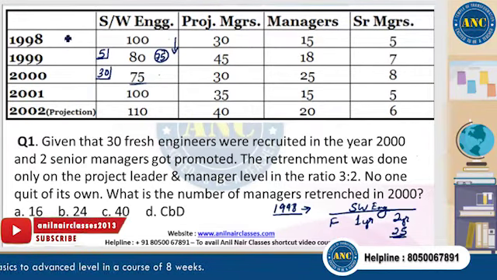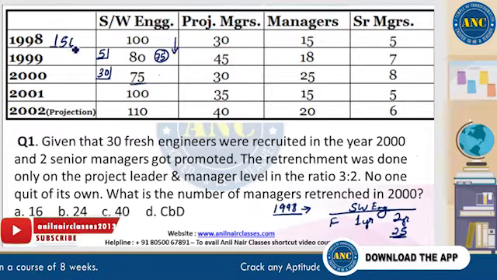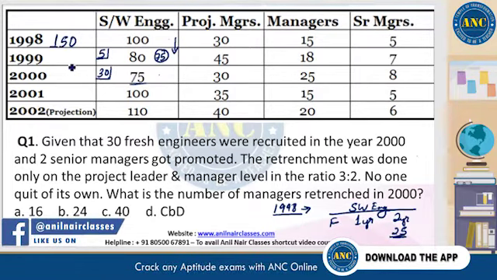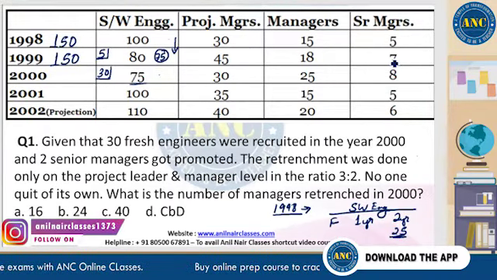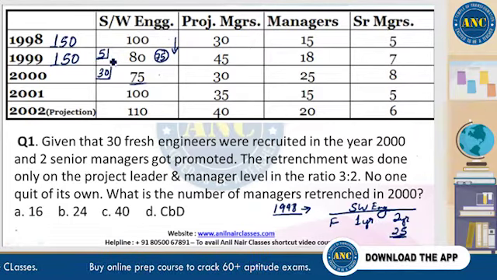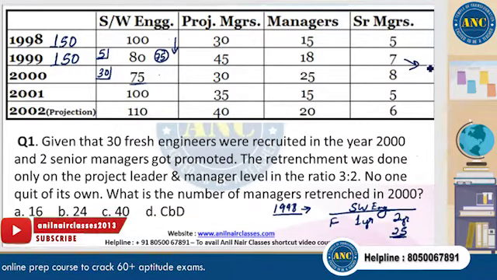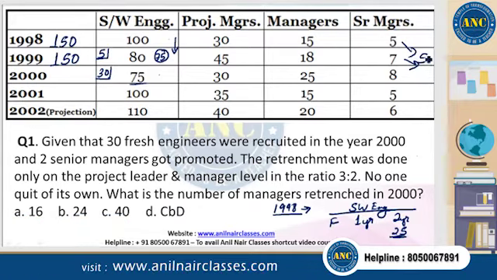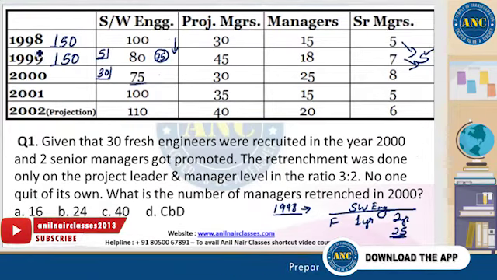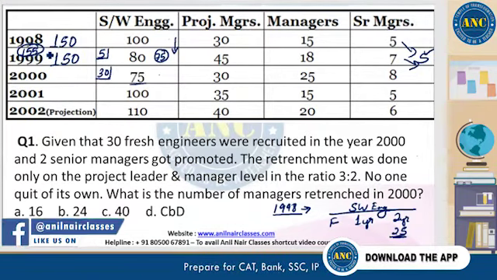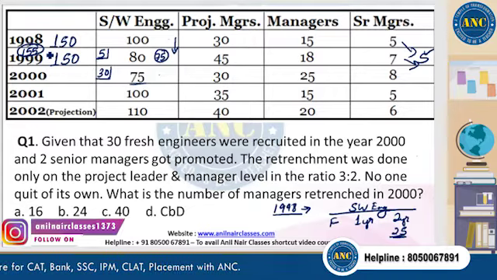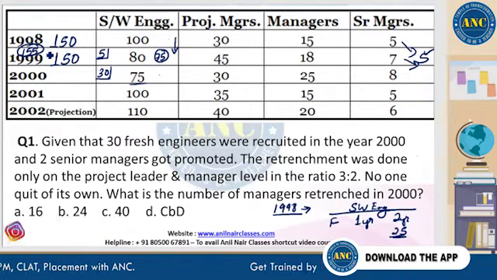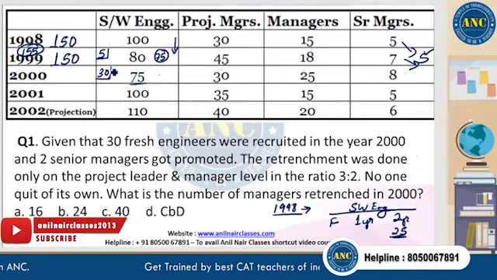But let's just tally. In 1998, the total number of people is 150. In 99 also, if you count, the total number is 150. That means 80 plus 45 plus 18 plus 7, which is 150. But they've added 5 more. How is it 150? It means automatically 5 of them got promoted to the head office. That's the reason; instead of 155, the number in 1999 should have been 155, but it's actually 150, right? In the year 2000, this number should have been 150 plus this 30 that they have added.